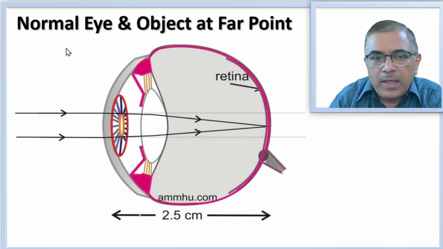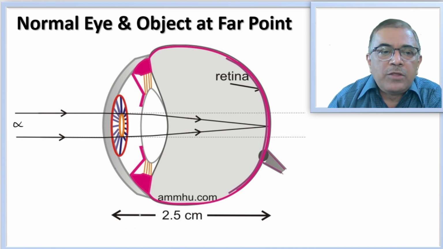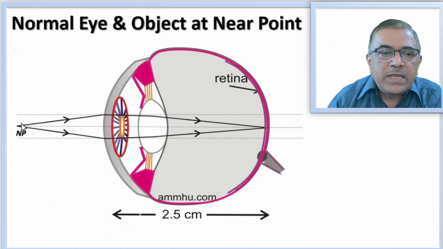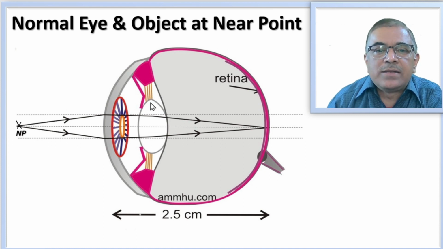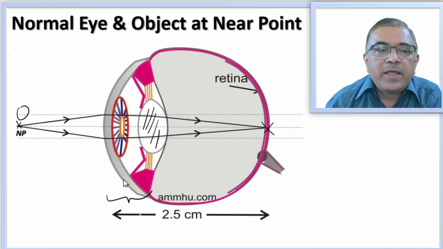In fact, a normal eye can form the image of an object at the retina which lies at infinity. Also, when the object comes closer and is placed at the near point, still the eye lens is able to form the image of this object at the retina. And this all has to do with the power of accommodation. The focal length of the eye lens is changing. Now as the focal length of the eye lens is changing, the power of the eye lens system also changes. And this is the objective, to find the power of accommodation of the eye lens system.